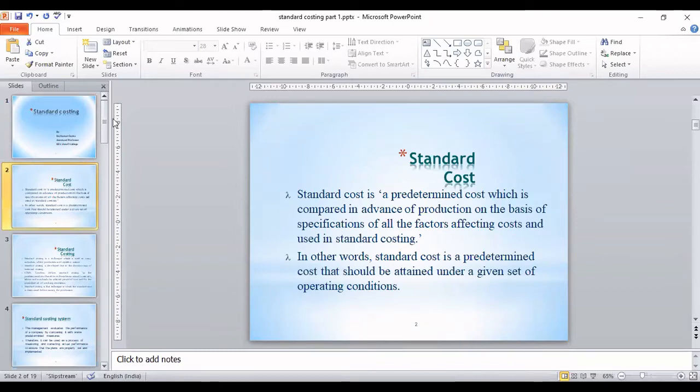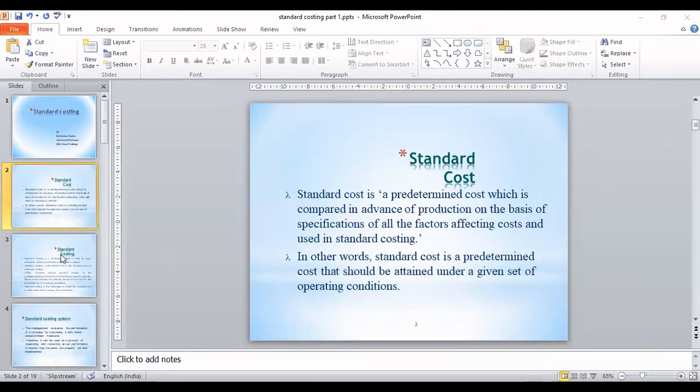So what is standard cost? Standard cost is nothing but a predetermined cost which is computed in advance of production on the basis of specification of all the factors affecting the cost, and is used in standard costing. In simple words, it is a predetermined, pre-decided cost that should be attained under a given set of operating conditions. That means if I want to make 100 units of goods, then in advance I will have some idea that this product would be made at this much cost. That cost is called standard cost.